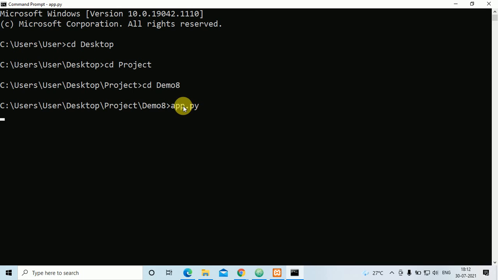If I execute this app.py, it has to create a URL. It's taking much time.